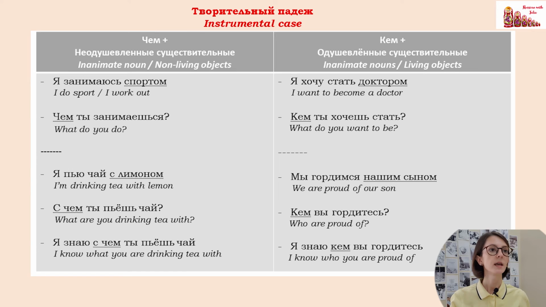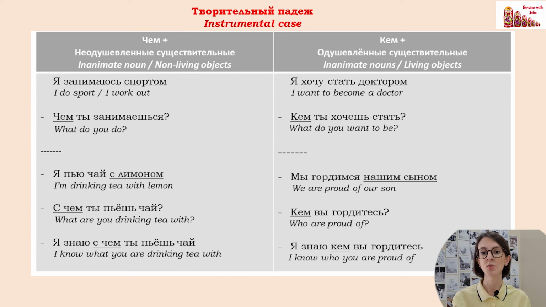And last case is instrumental. Что in instrumental case will be чем? Кто in instrumental case will be кем? Я занимаюсь спортом. Чем ты занимаешься? After structure я занимаюсь, we use instrumental case.